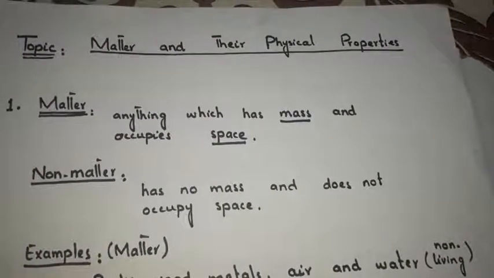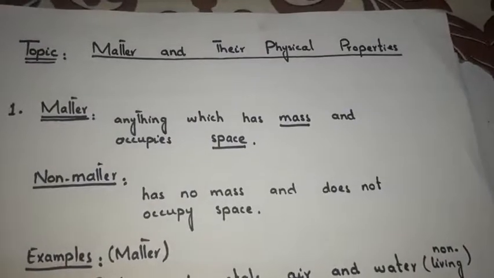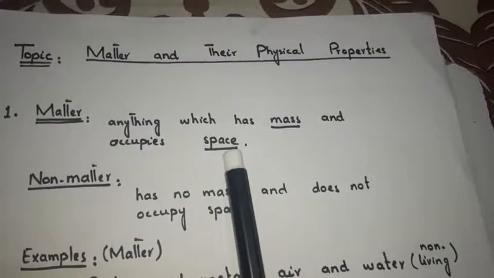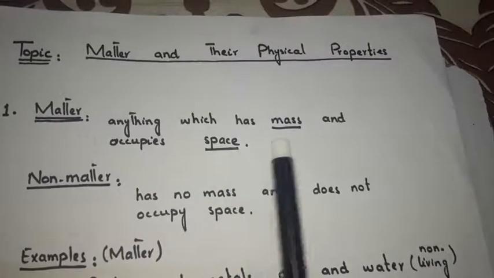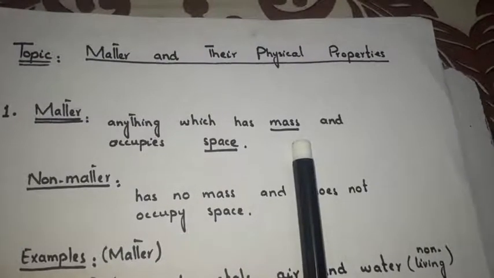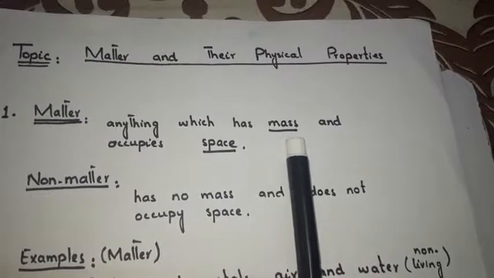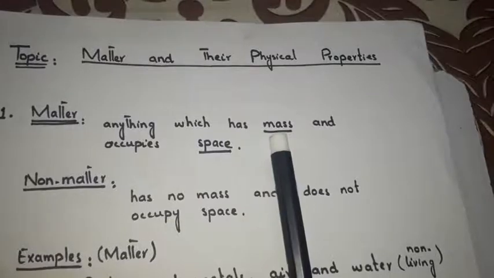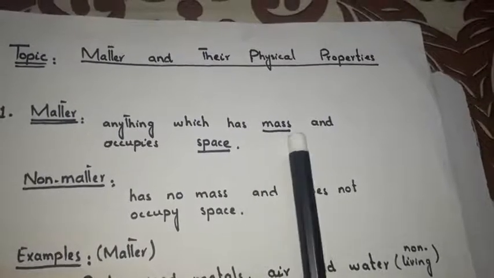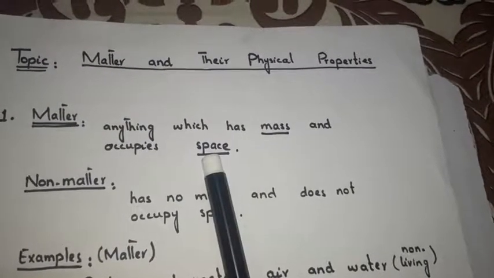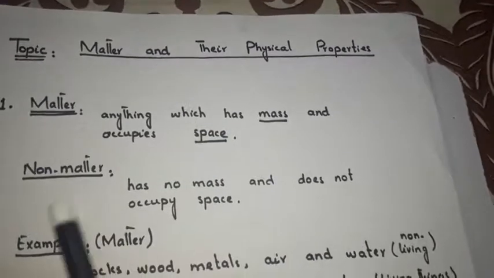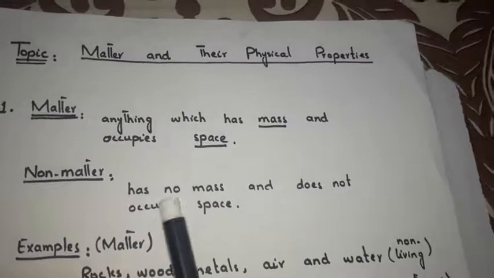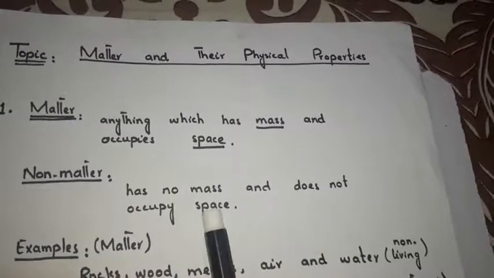So first of all, I will tell you about the definition of matter. Matter is anything which has mass and occupies space. We can take examples of matter like rocks, wood, the table, chair, our pen, pencil. All things that have mass and occupy space are matter. Next, non-matter is the opposite of matter. Non-matter has no mass and does not occupy space.